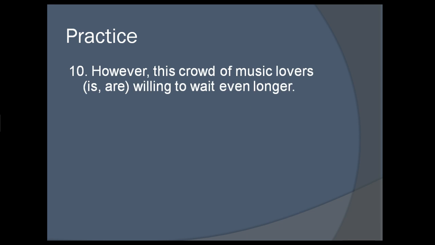Continuing. However, this crowd of music lovers is or are willing to wait even longer. Crowd is a collective noun. Is this crowd is, or is it simply members of the crowd are willing to wait? Well, probably not everyone in the crowd is willing to wait, but probably just some members within the crowd individually have decided. So members of the crowd are. You might have chosen are anyway because you think the subject is music lovers, and that comes right in front of it, and therefore it sounds right to have a plural noun in front of the verb. However, of music lovers is a prepositional phrase and technically isn't part of the subject at all.